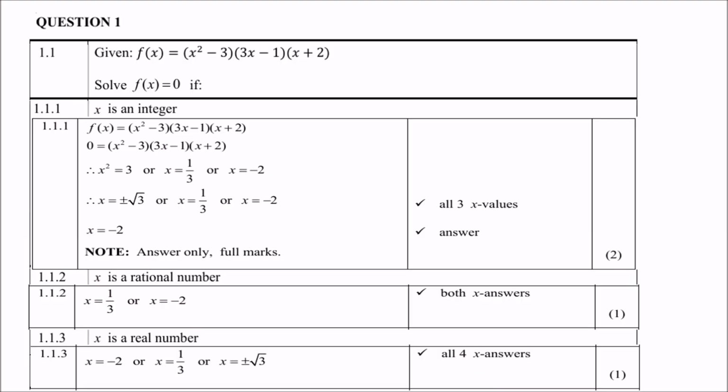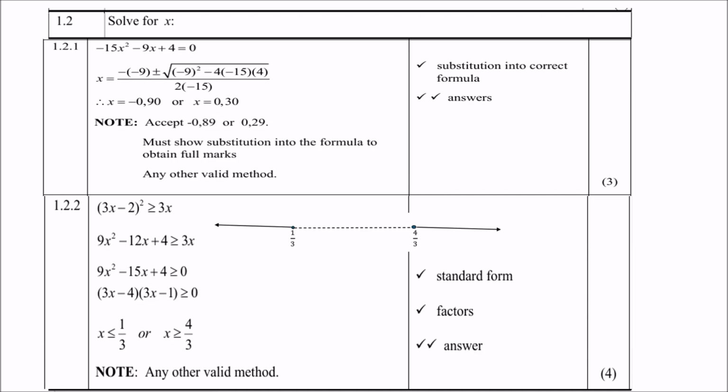And let's look at 1.2, solve for x. If the instruction is to the first decimal or second decimal, you must be very careful what the instruction says. If it says first decimal, then remember to round off to the first decimal. You are allowed to use a formula now. So remember the formula: x equals minus b plus or minus the square root of b squared minus 4ac over 2a.